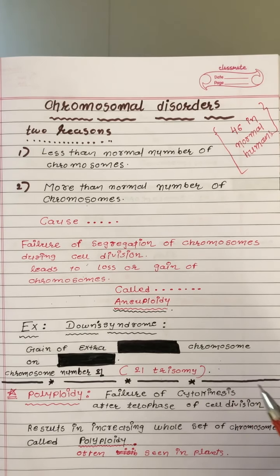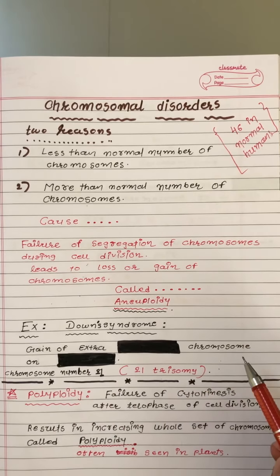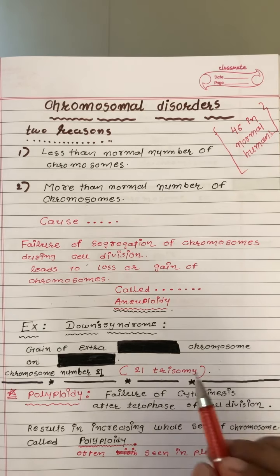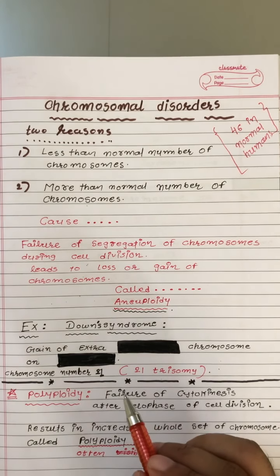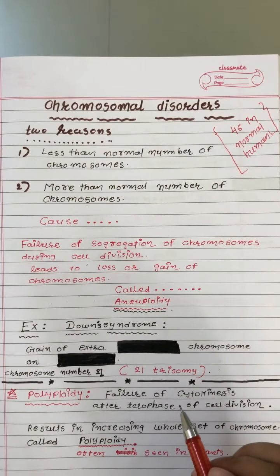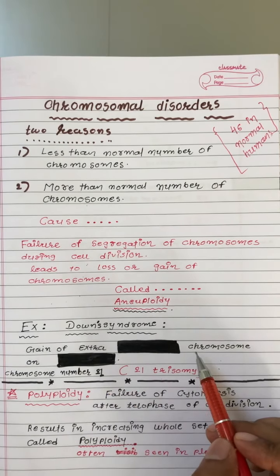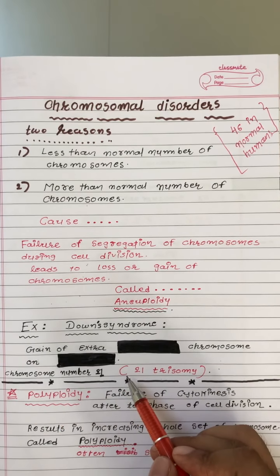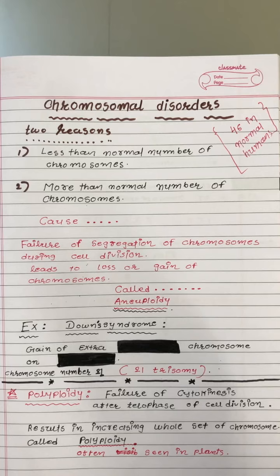What does it mean? There is an individual who has 46 chromosomes in total, right? Out of that, at chromosome number 21, one extra chromosome is added. That is why we call it gain of an extra chromosome on chromosome number 21, and we call it a 21 trisomy. Is that clear?